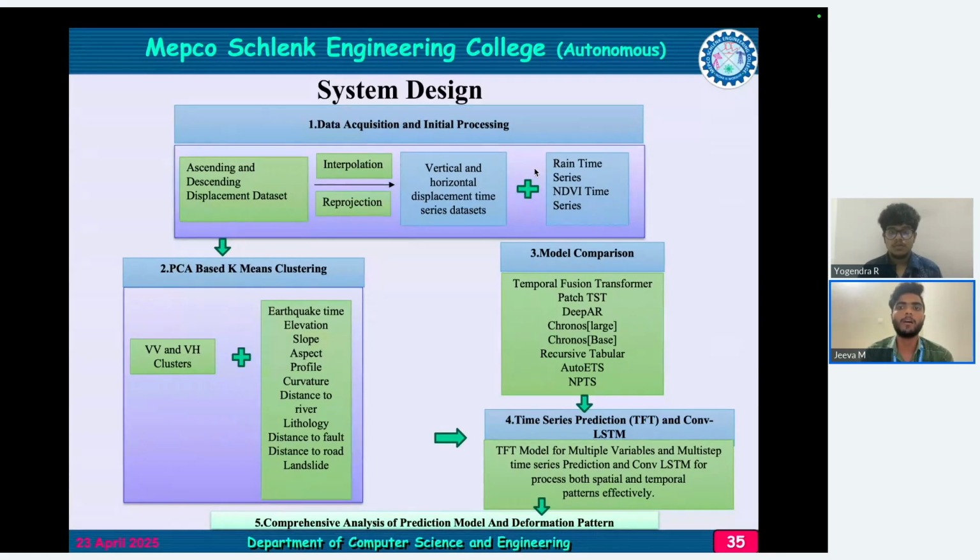There, we will combine attributes such as rain time series and NDVI time series to make the data set complete, and then we will apply the PCA based clustering, which is dedicated to time series data, where we will apply the time series k-means clustering. Then we will compare our model with several models like PatchTST, DeepAR, Chronos, Chronos base, Chronos large, recursive tabular, AutoETS, NPTS, from which we will get the best model as temporal fusion transformer. The temporal fusion transformer gives the reduced loss.